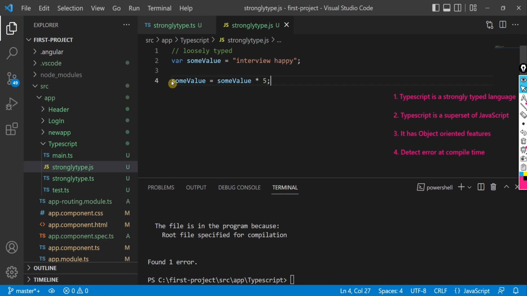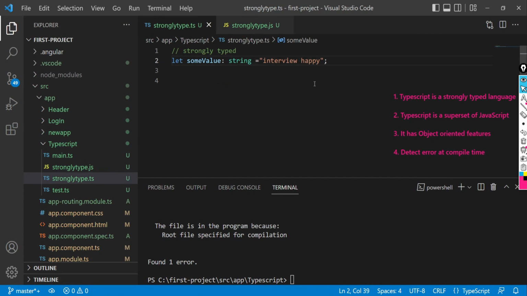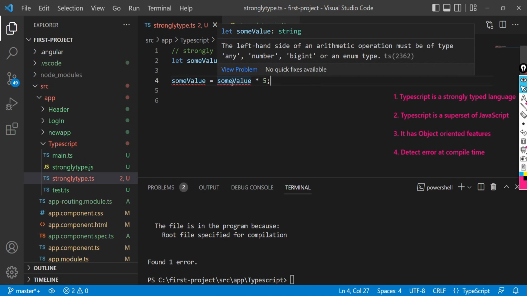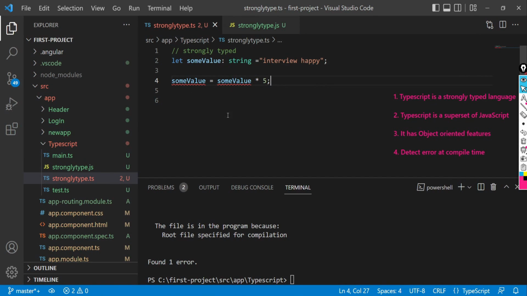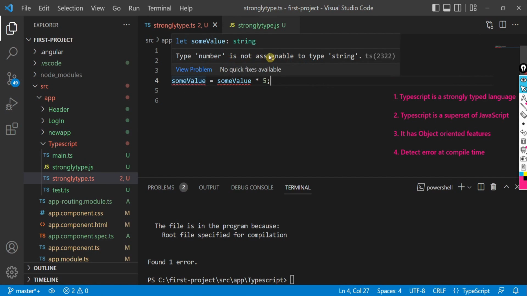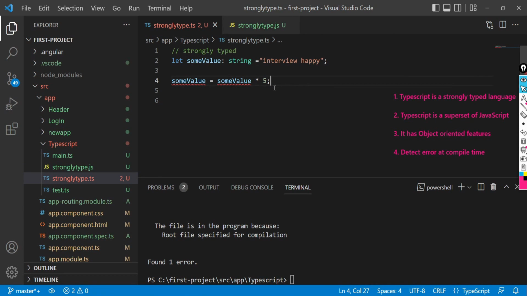Whereas if we do the same thing in TypeScript, let's copy this line and paste it in the TypeScript file. See, it is showing an error, which is an excellent thing. Developer can solve this error at compile time only. So this is the meaning of strongly typed. Meaning in TypeScript we have to provide the type of variable at the starting only, but it is not required in JavaScript.